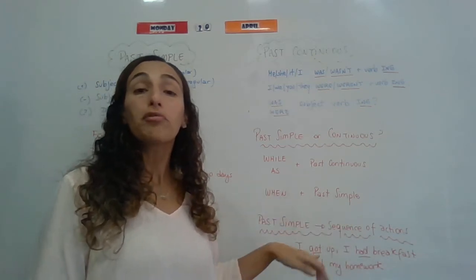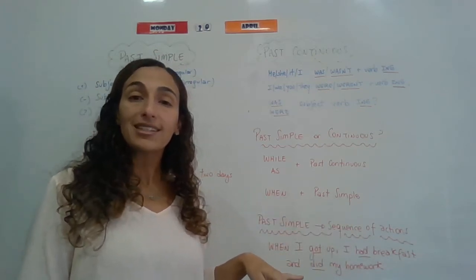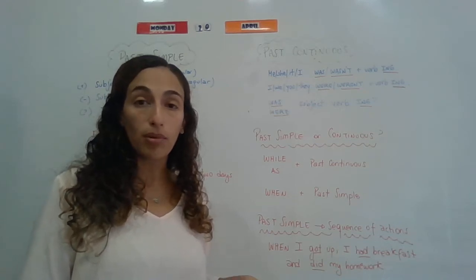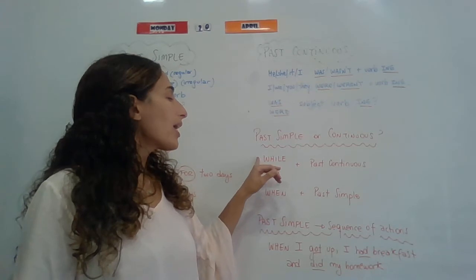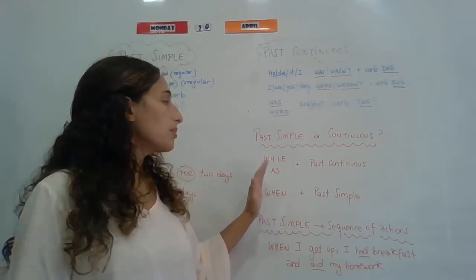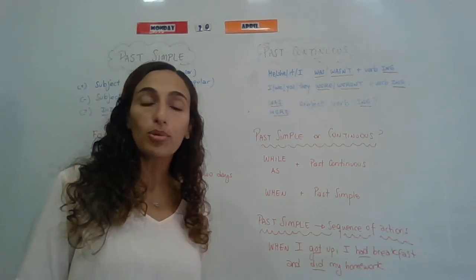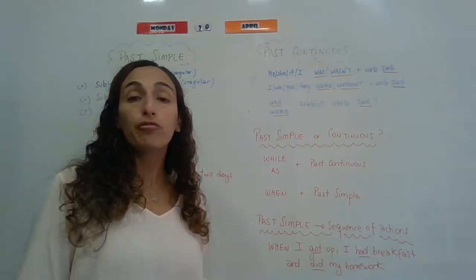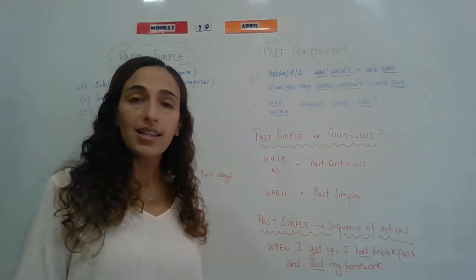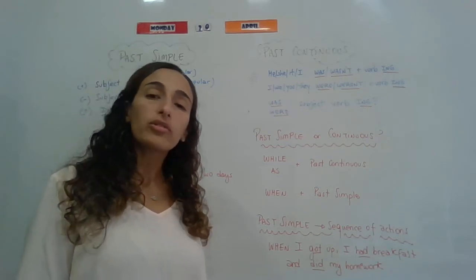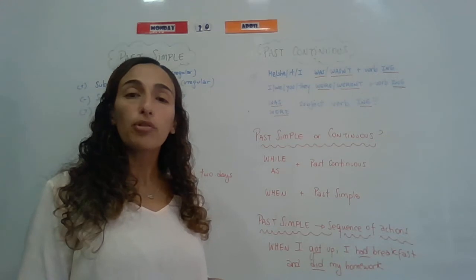When my phone rang, I was correcting homework. You can pause the video and copy the examples, right? While, as, and when can be at the beginning of the sentence or in the middle. For example, my phone rang as I was correcting homework. Or, as I was correcting homework, my phone rang.